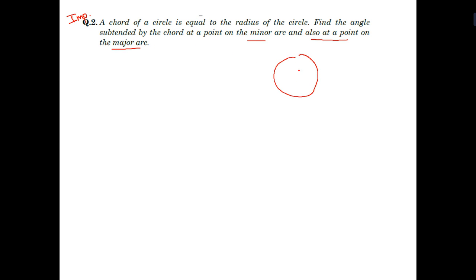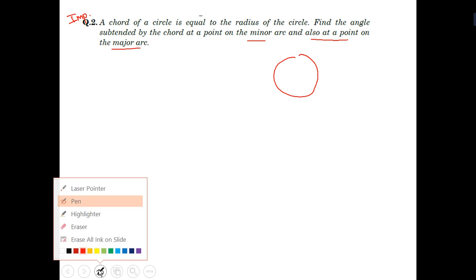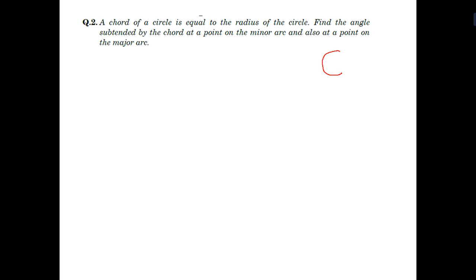So we have to draw one big circle. Now here it is a chord, we can say AB. Chord is equal to radius. So here it is also R, here it is also R, and here again it is R. So the chord is equal to the radius, so it is an equilateral triangle. In an equilateral triangle, each angle is always 60 degrees. So here we get the answer 60.